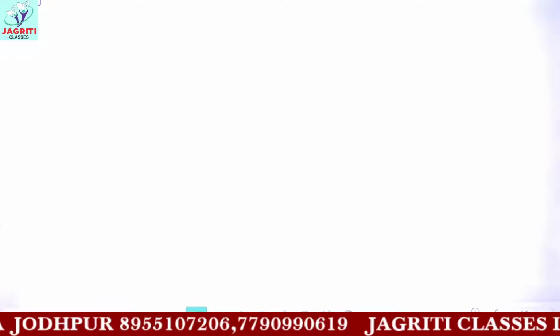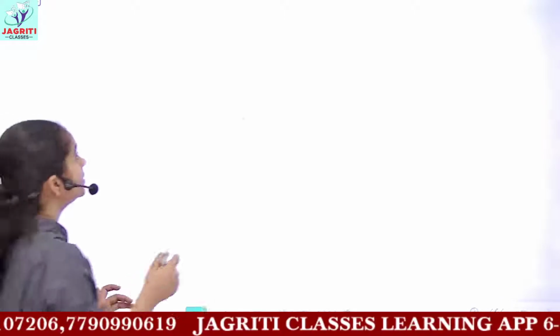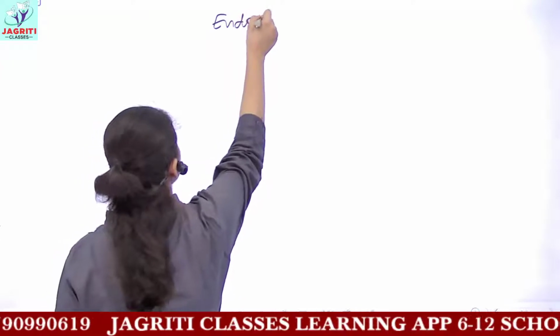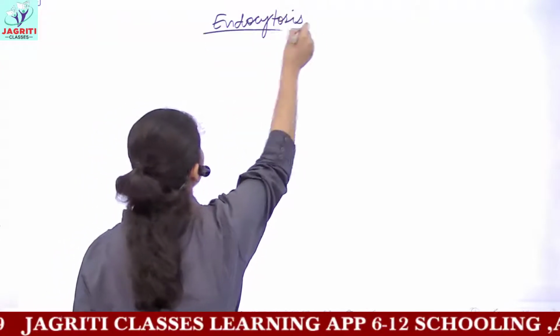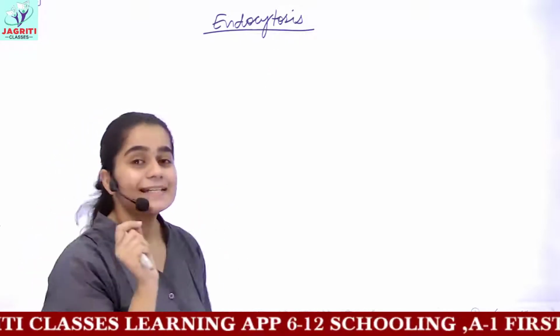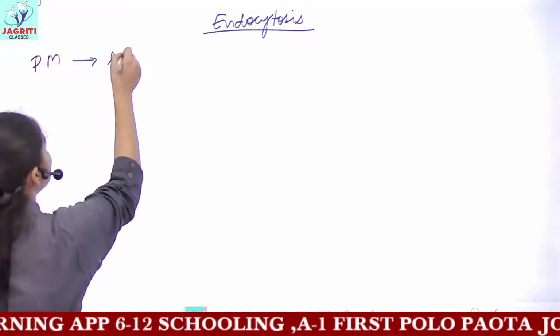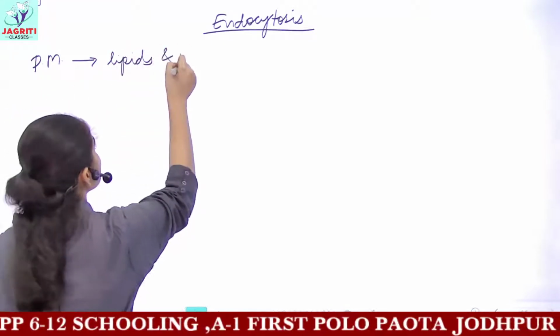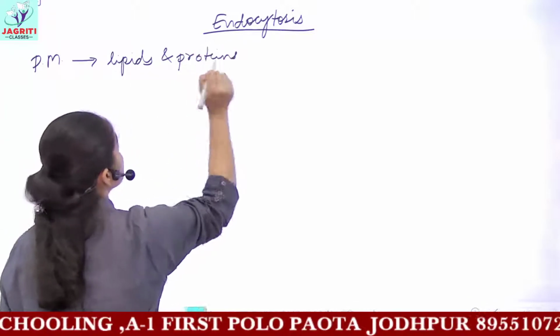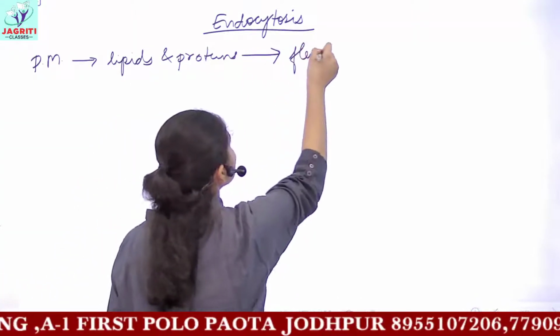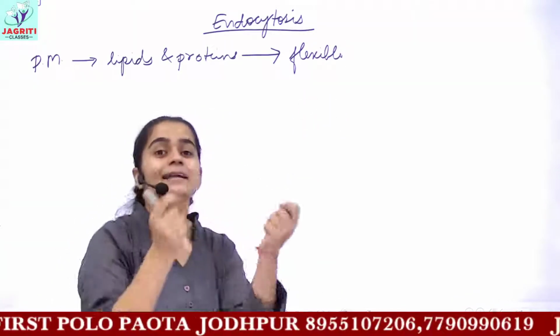So this completes your plasma membrane. That was what we mean by plasma membrane, what its function is, and why the plasma membrane is called a selectively permeable membrane. Now next we have the term endocytosis. So what do you mean by this term endocytosis? As we studied previously, plasma membrane is composed of lipids and proteins, and in turn this plasma membrane is flexible in nature. It is not rigid, it can easily bend.